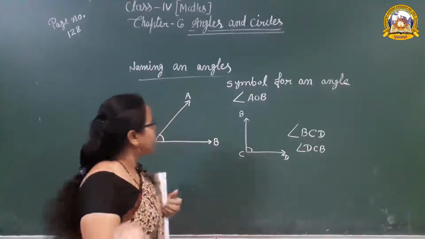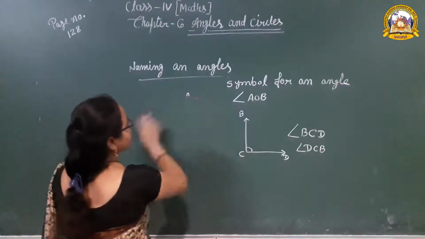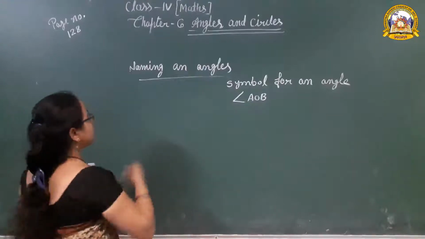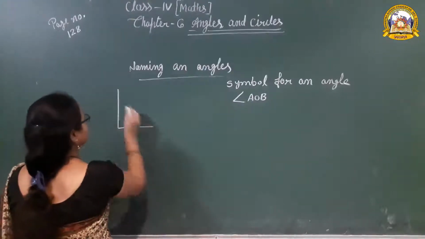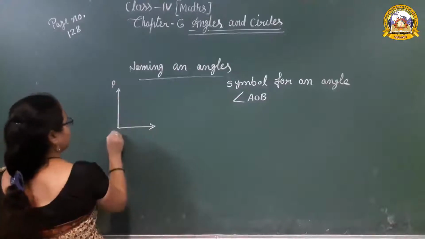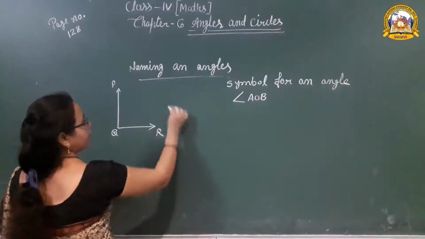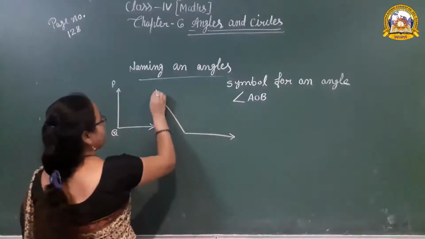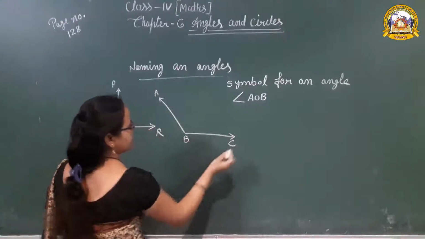Another example. Suppose some other angles: PQR. Then another angle, ABC.